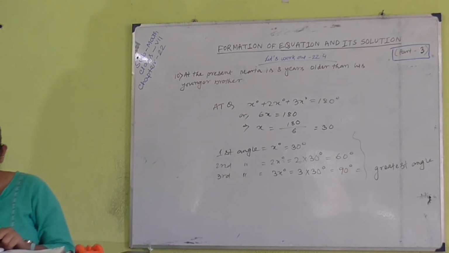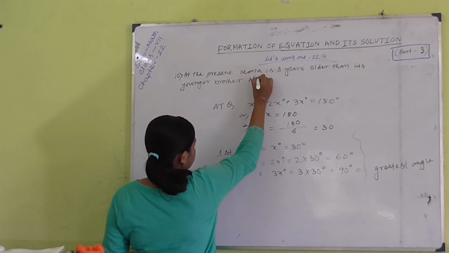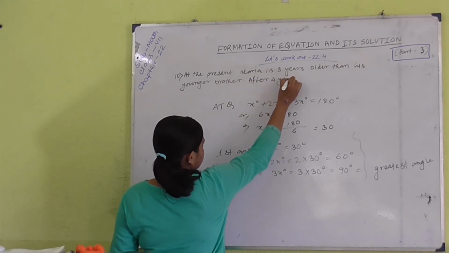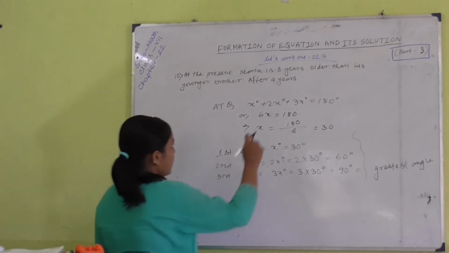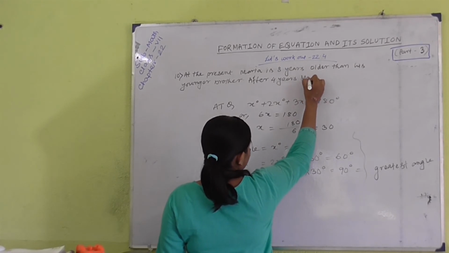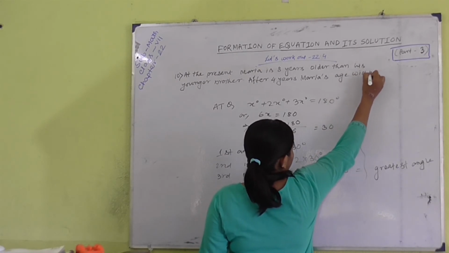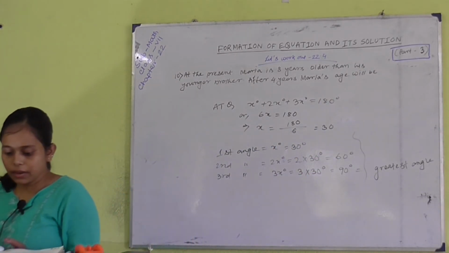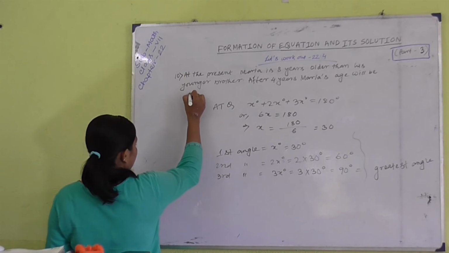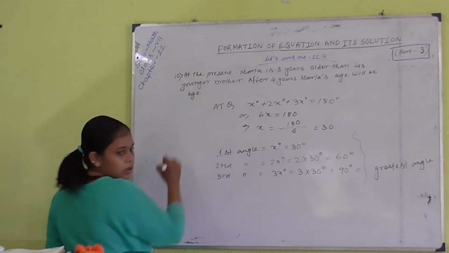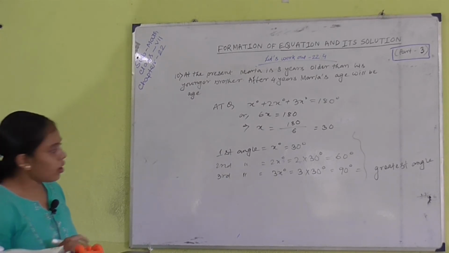Now, the next line is after 4 years, Maria's age will be double the age of his brother.